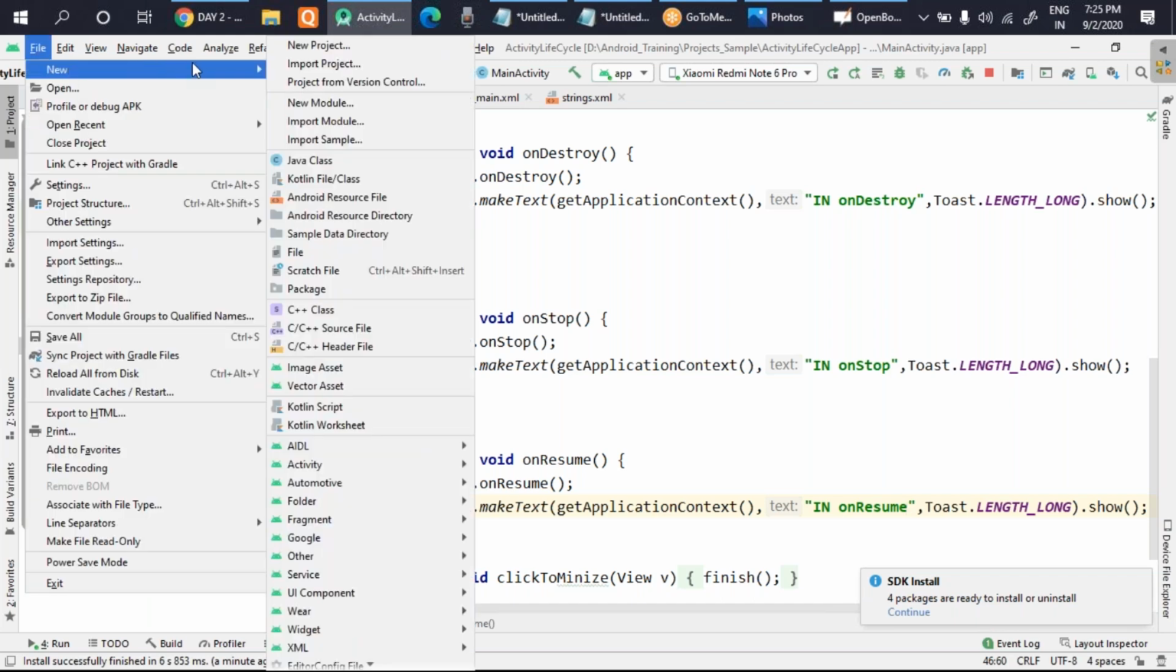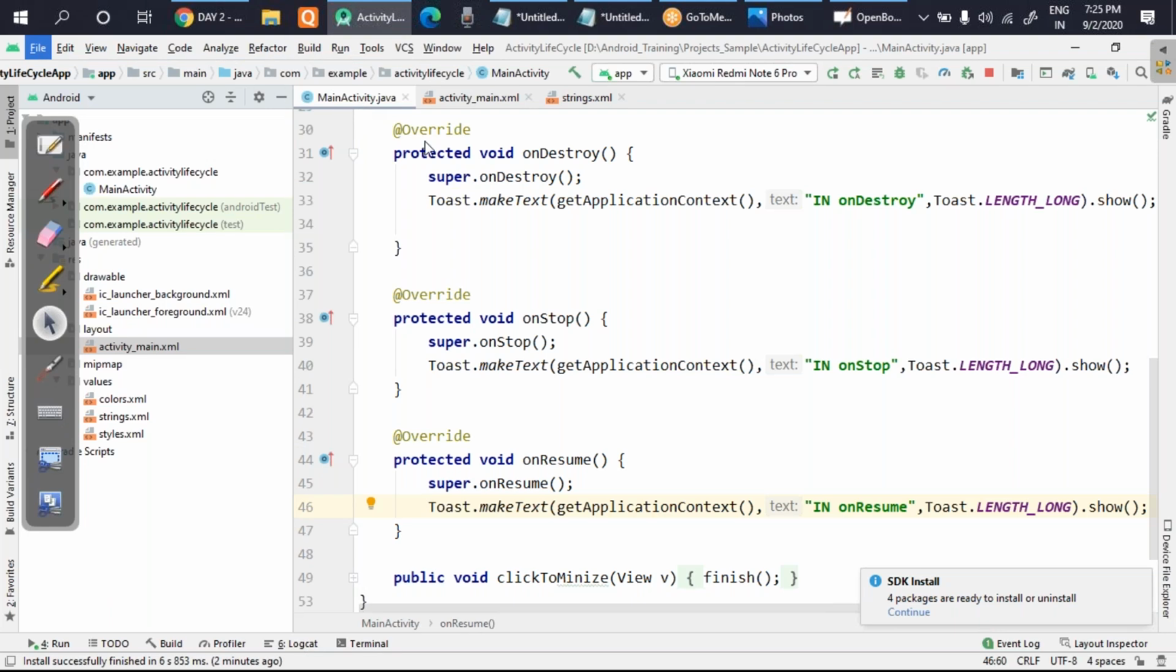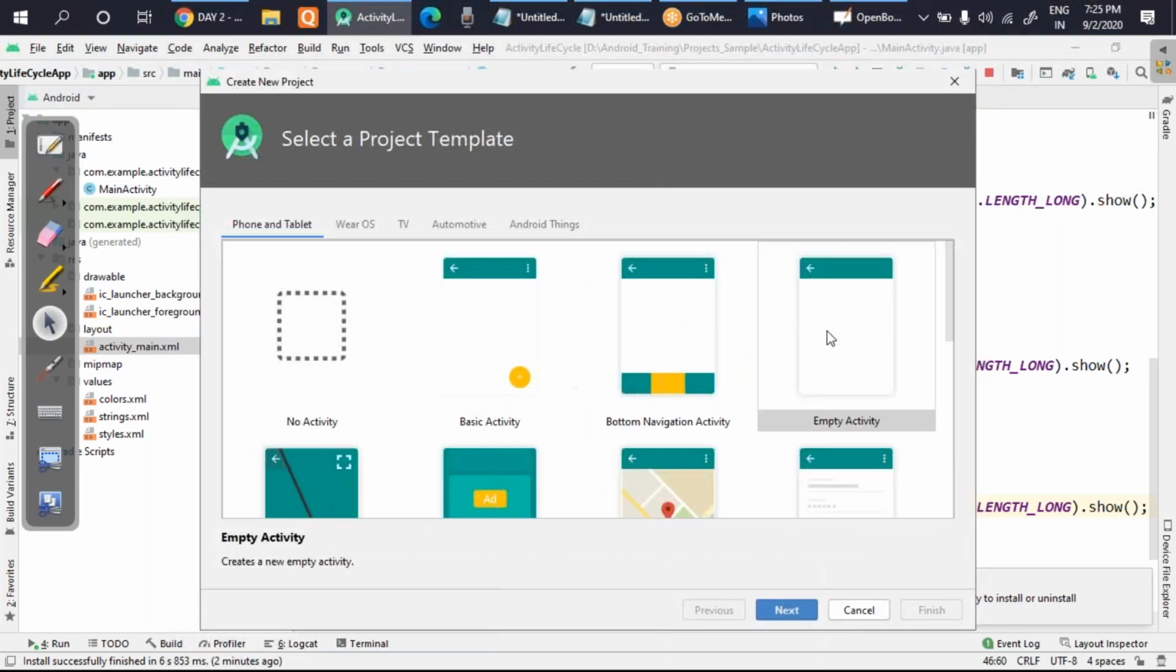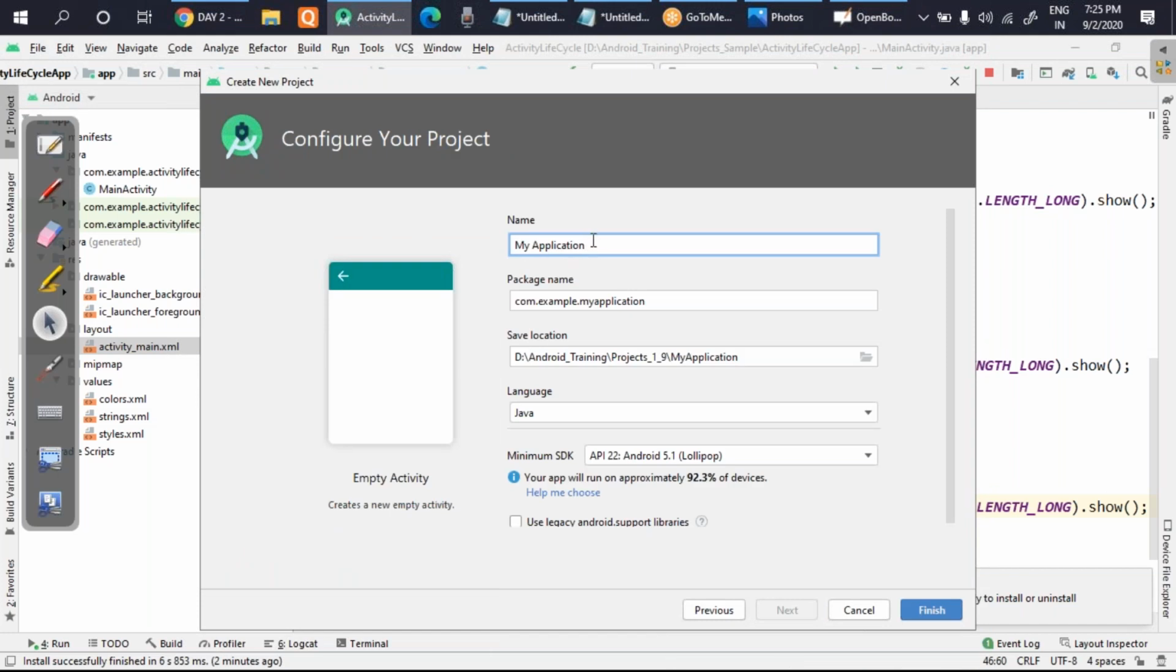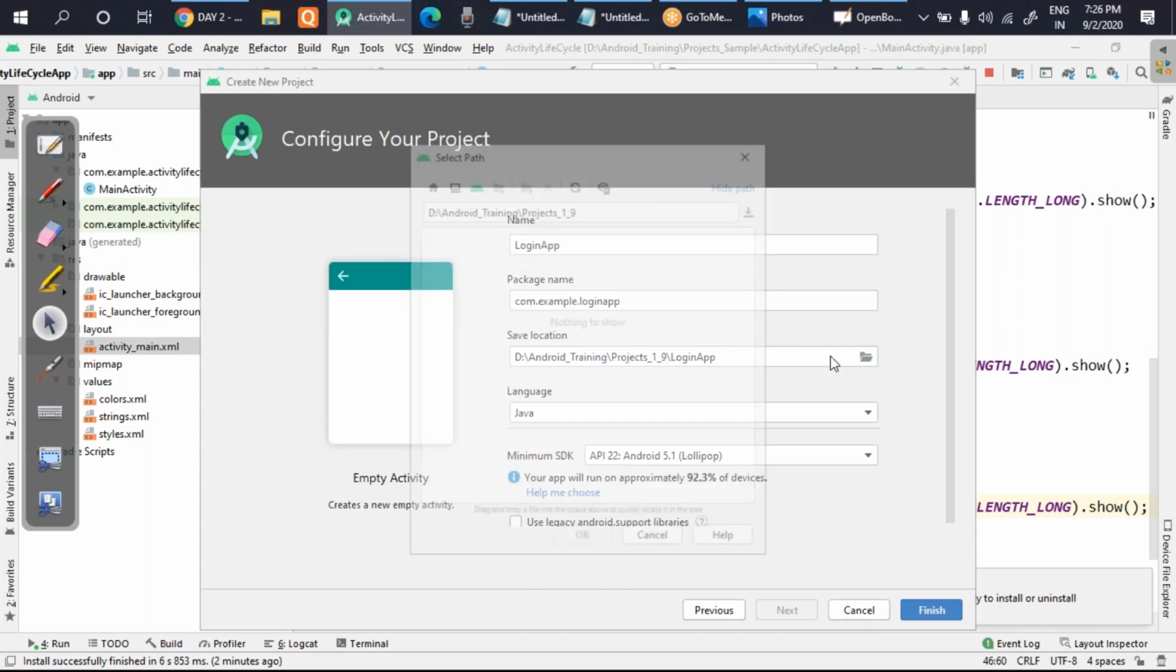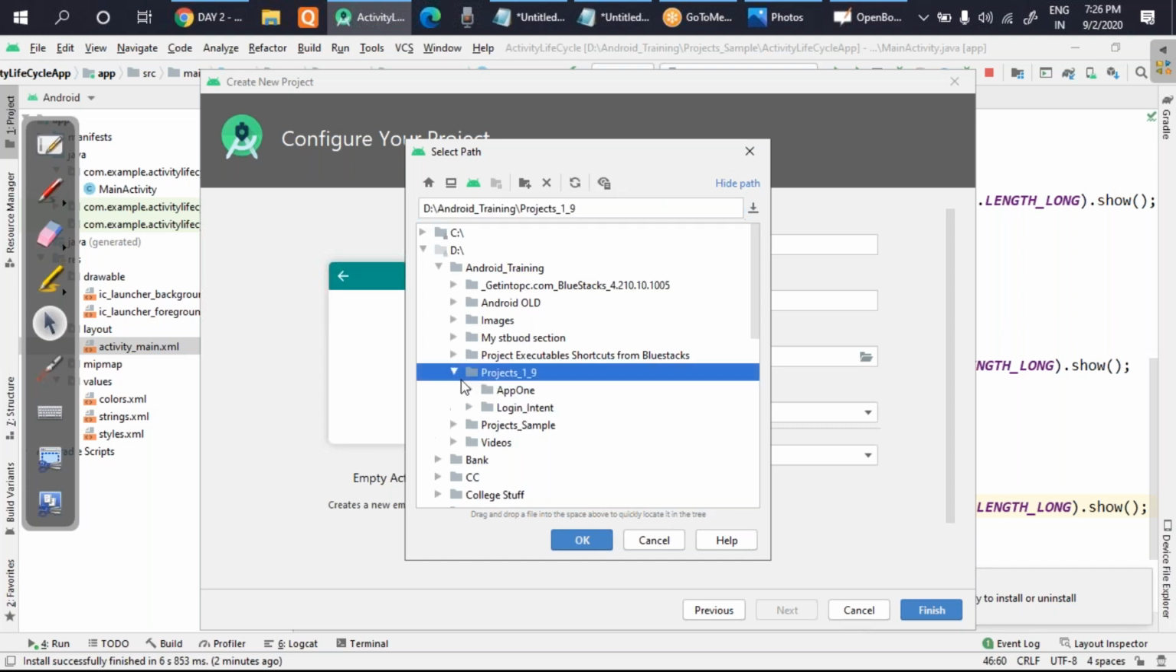So I'll go to the file, go to the new option. I'll create new project. I'll take empty activity. I'll do next, and I'll put the name of the project, whatever you want. So I'm putting as login app. So whatever you want, you can put there. Okay, login app. And already I told you, you have to always create a folder.